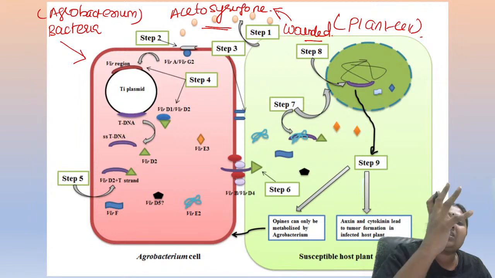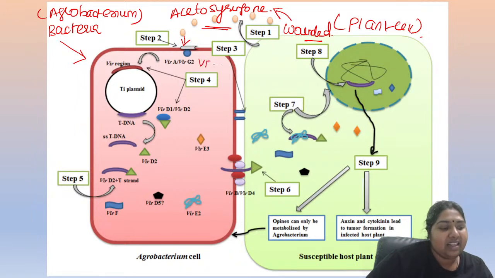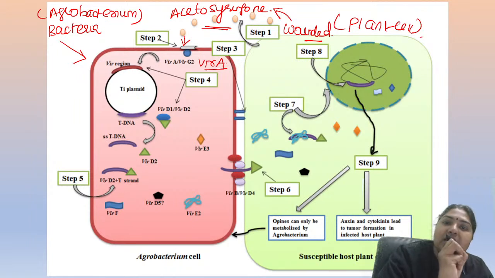So somebody should catch hold. Somebody should respond to this acetosyringone, no? So who is coming and responding? Who is catching hold of the signal? It is the Vir-A. Okay. So this virulent A protein or this virulent A gene, it is only going to have a receptor. This receptor is only holding the acetosyringone. Got it? Yes, this acetosyringone is held by this Vir-A.